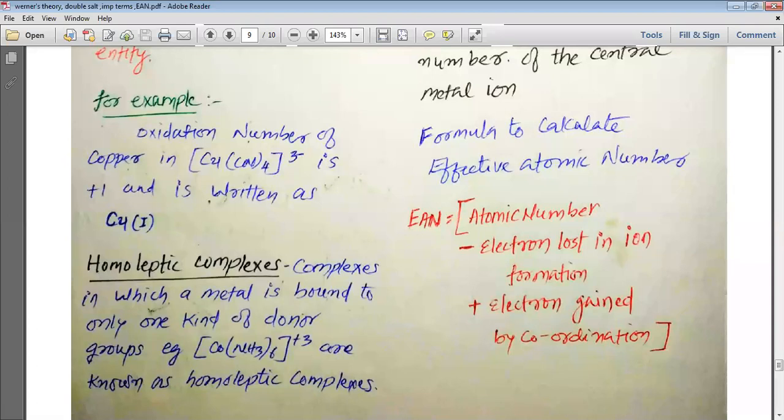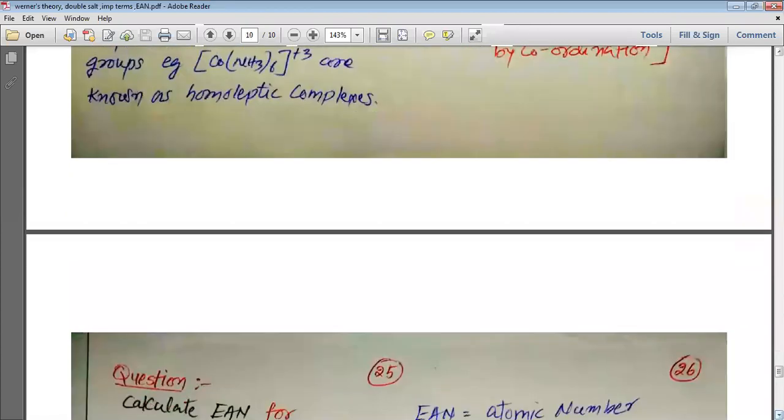So whenever we calculate the effective atomic number, my dear students, we always take the atomic number of that particular element, then we remove the electrons lost by the metal for the formation of the ion, and then we add the number of electrons obtained by the central metal atom or ion by coordination, which are donated by the ligands.